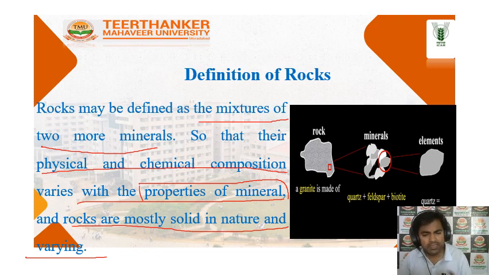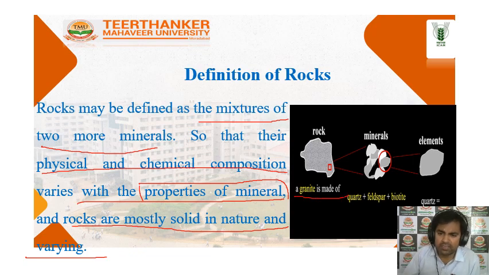So there are different types of minerals combined together to form rocks. This picture is very important for you.